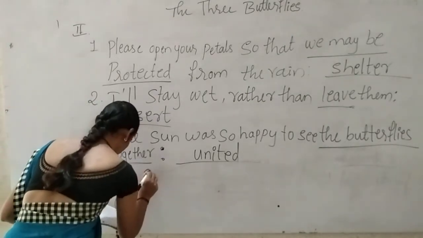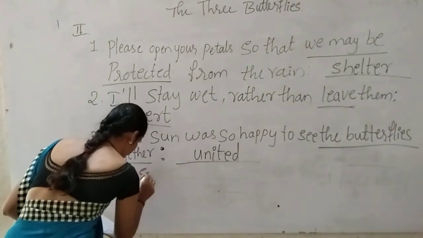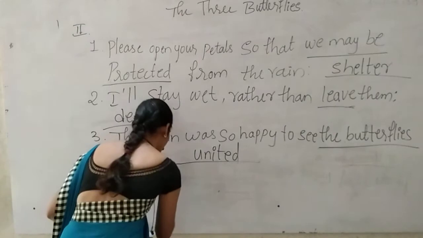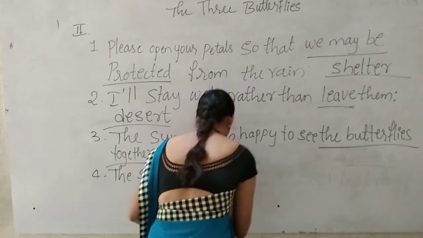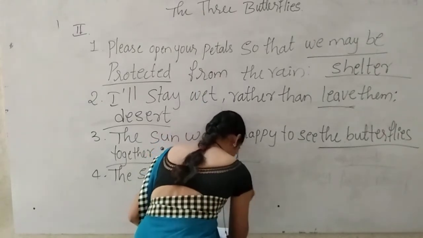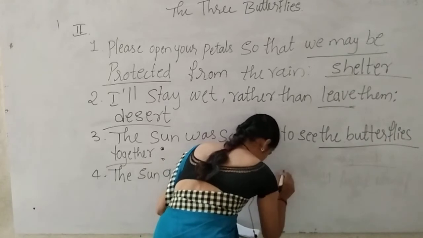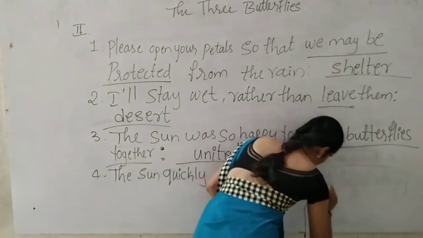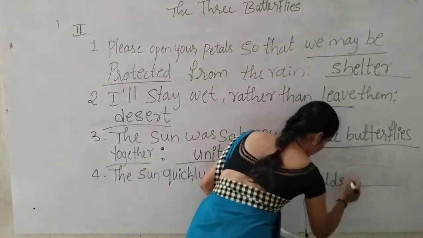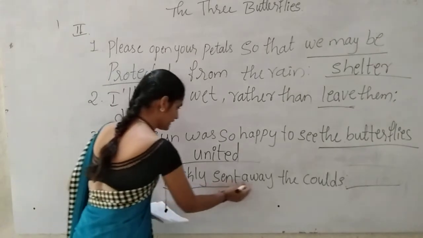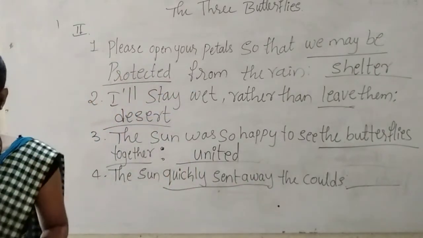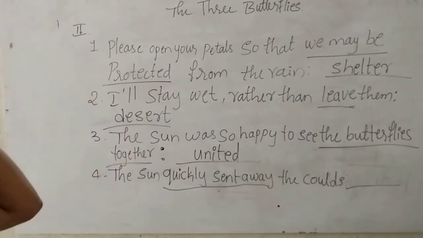So next, fourth sentence: The sun quickly sent away the clouds. The underlined words are quickly sent away. Here in this lesson, what is the meaning of quickly sent away?